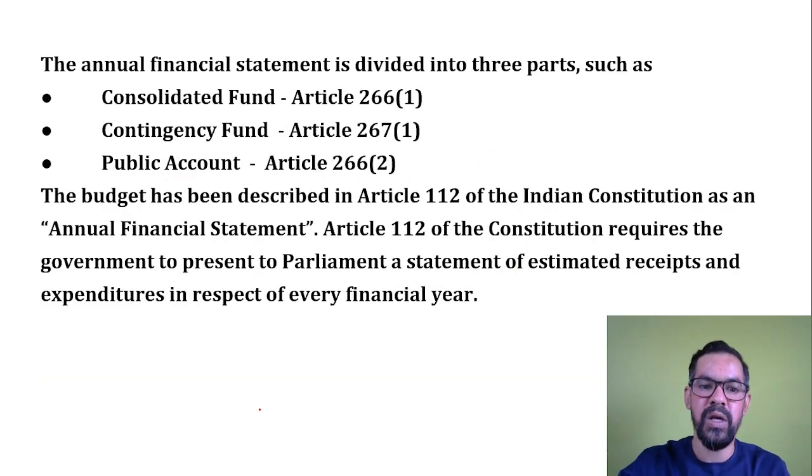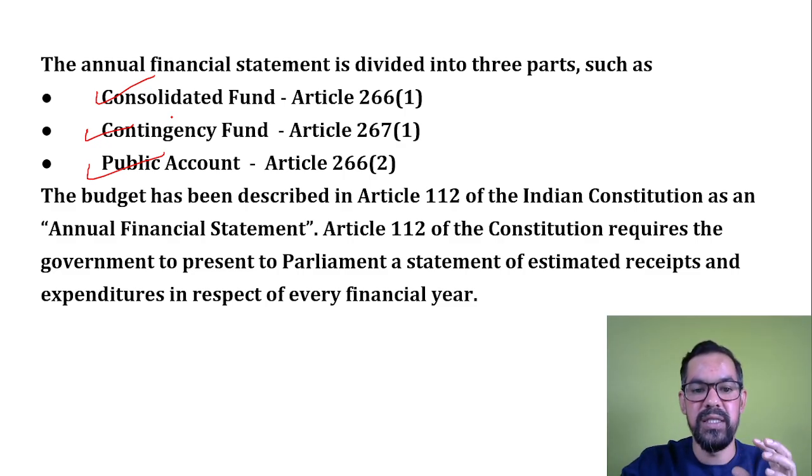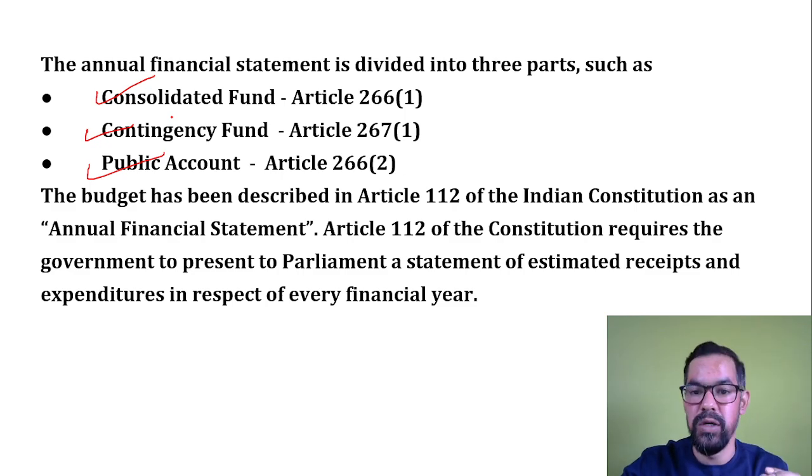Next one. The Consolidated Fund of India is defined under Article 266(1). Contingency fund, the emergency fund, under 267, and public account under 266. And the annual financial statement is defined under Article 112 of the Indian Constitution. These articles are very important, so please try to remember these as well.